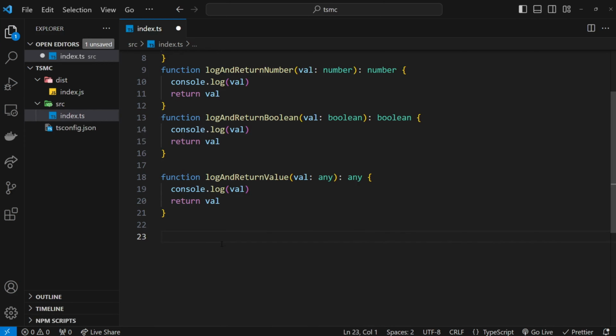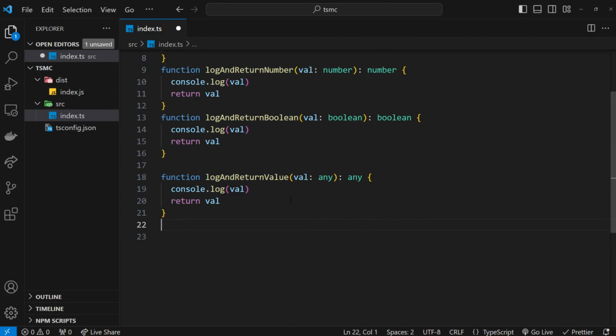So if the any type doesn't help us, what can we do that allows us to make just a single function that can be reused by different types, and whereby TypeScript knows about what type is being used in the function when we invoke it, and also what type is being returned? Well, the answer is to make something called a generic function, which allows us to pass type information into it when we invoke it. So let's do a little example to demonstrate this.